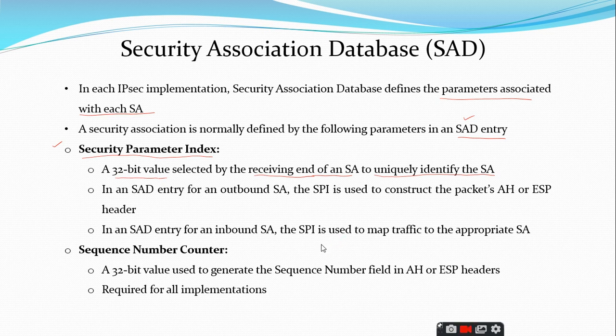So what happens if it is an outbound SA, and what happens if it is an inbound SA? SA means security association. You should know these terms. Outbound means it is going outside our boundary. For example, let me take, this is my network.